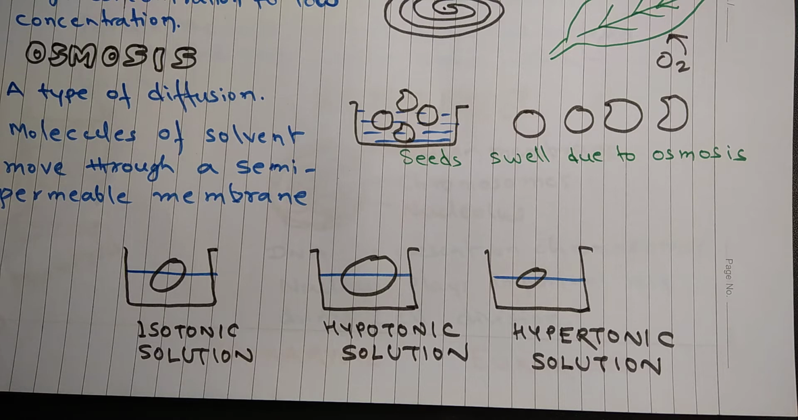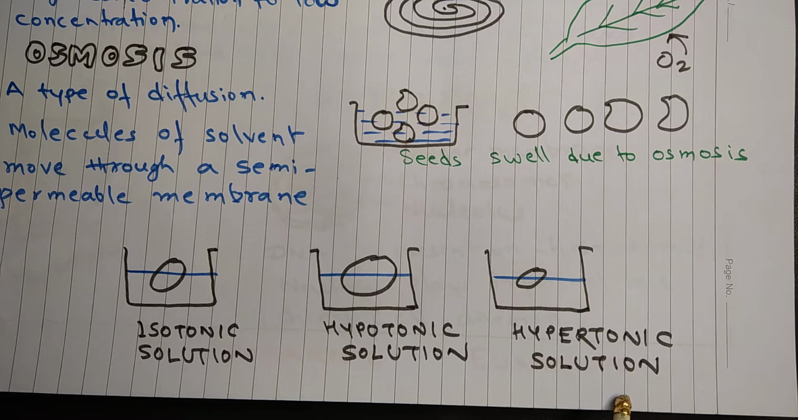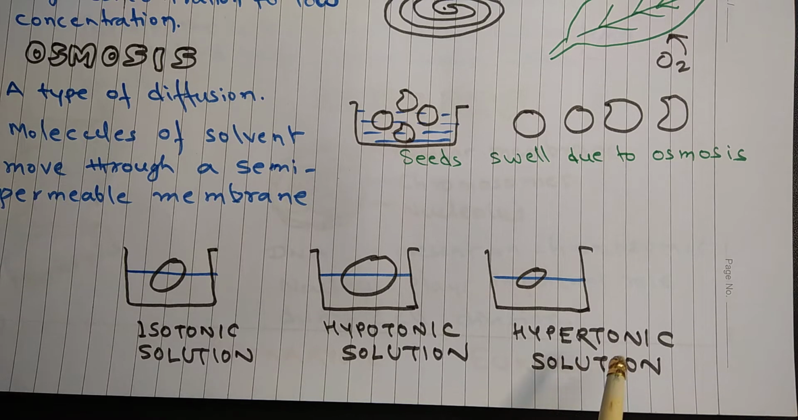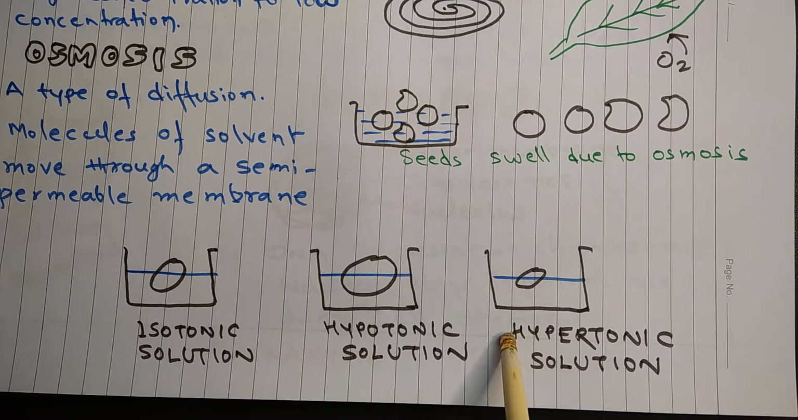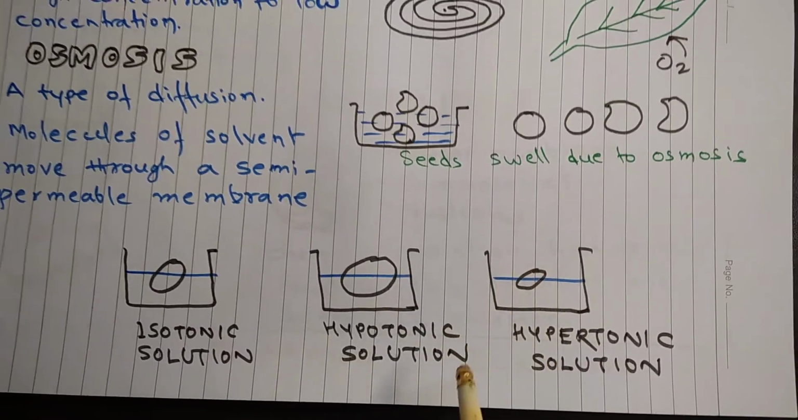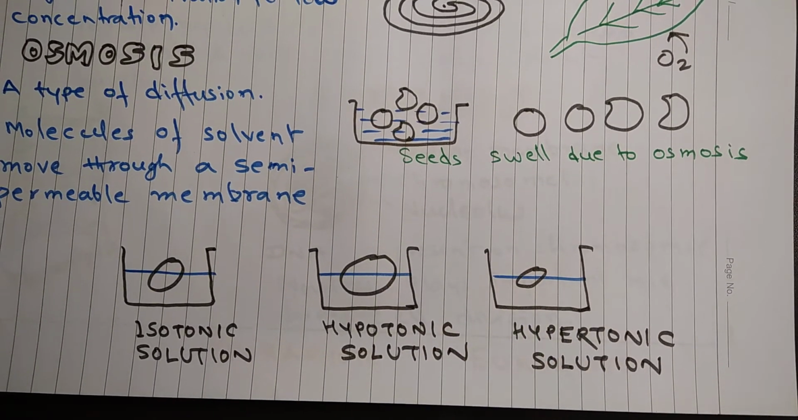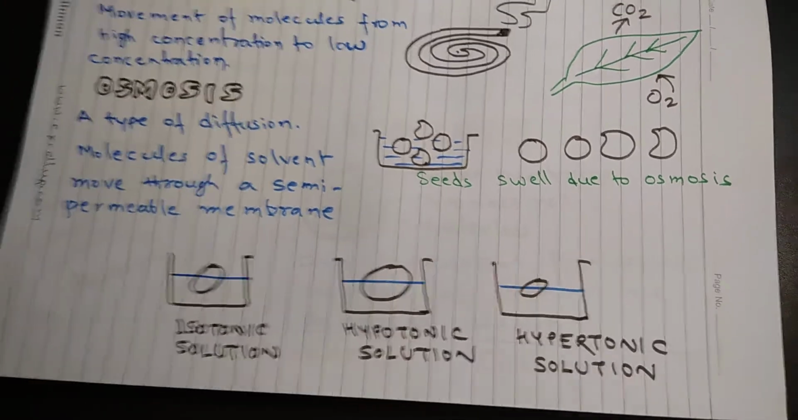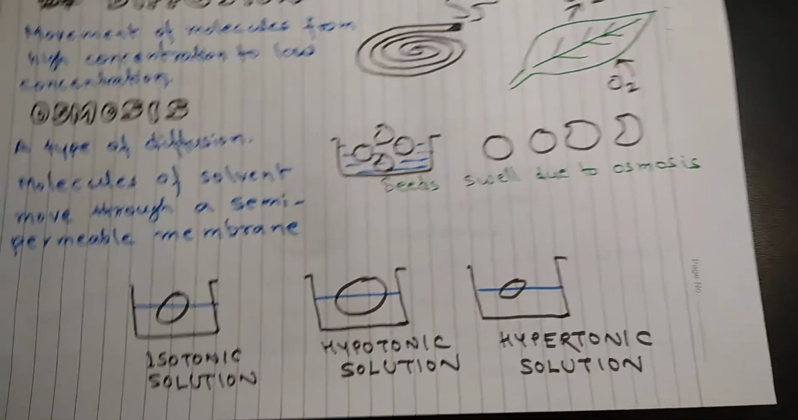Now hypertonic solution is a solution in which concentration of water is less than concentration of water in the cell. So what will happen in this case? Water will move out of cells, and this will result in cells shrinking in size, becoming smaller.